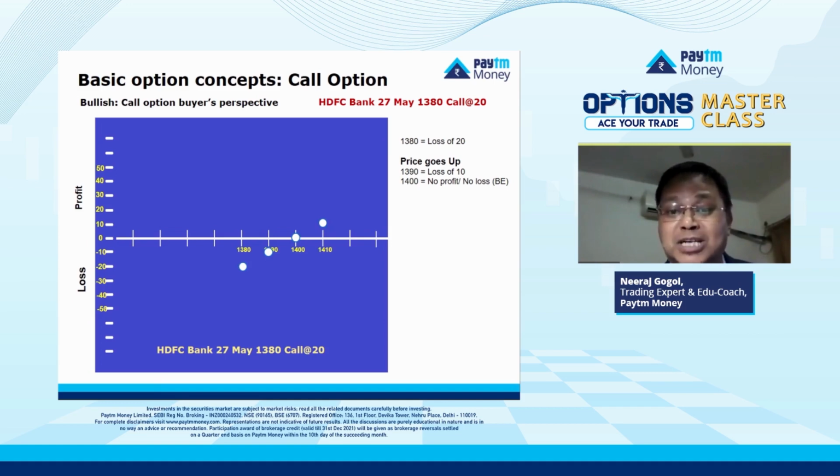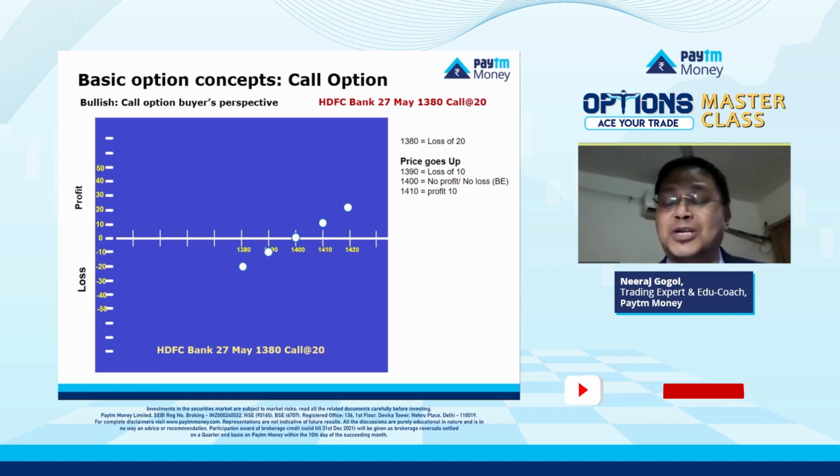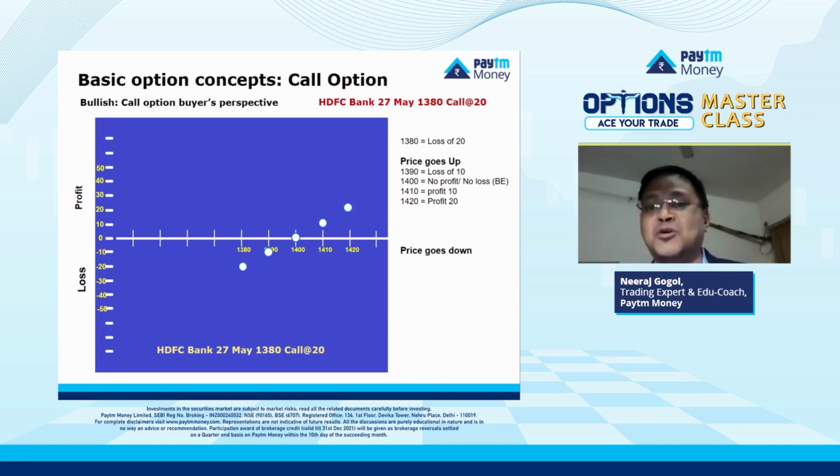Now, above 1400 rupees, this is going to be all your profit. If price goes to 1410 rupees, your profit will be 10 rupees. Because you are making 30 rupees profit on the contract, you spent 20 rupees as a premium, and your profit is 10 rupees. If the price goes to 1420, your profit is going to be 20 rupees. If the price goes to 1430, your profit is going to be 30 rupees. Right? Now, let's look at the downside.